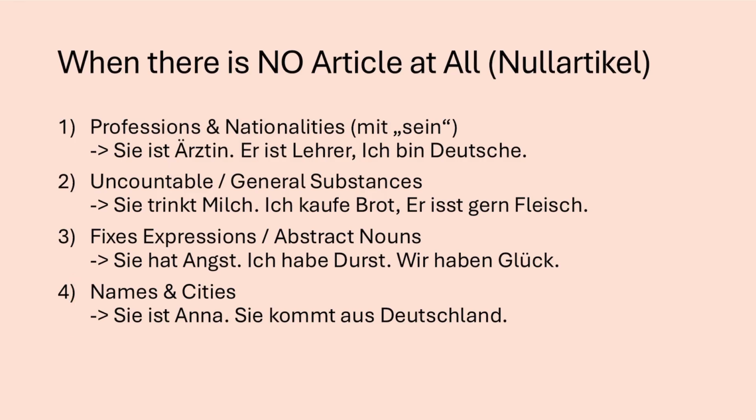Names and cities. Sie ist Anna, sie kommt aus Deutschland. For names, you don't need an article. For most countries, you don't need an article, but there are some exceptions. For example, die Schweiz. Sie kommt aus der Schweiz. I already talked about the topic in the video Ich komme aus. You can check the playlist out.